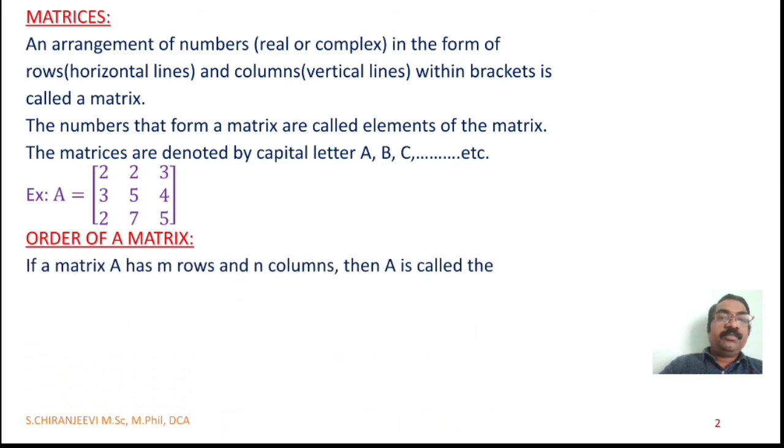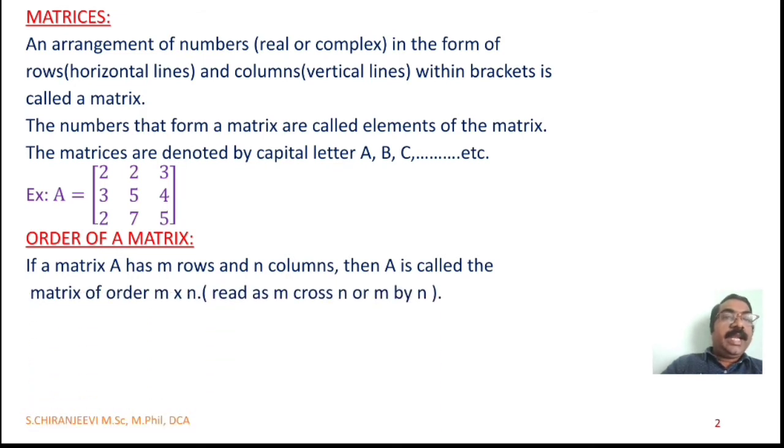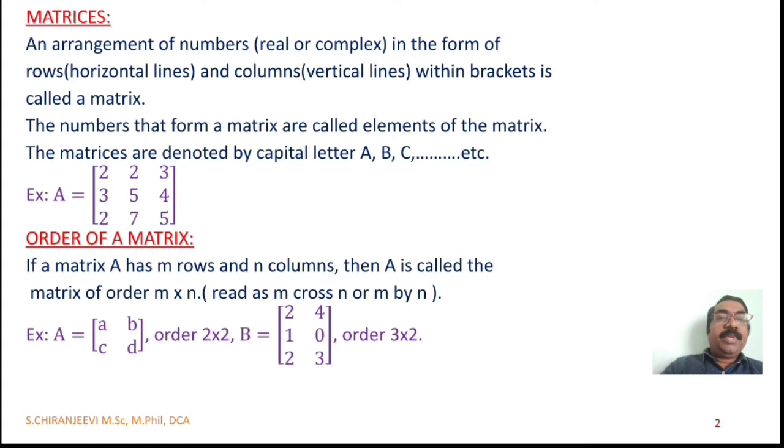Order of a matrix. If a matrix A has m rows and n columns, then A is called a matrix of order m cross n, read as m cross n or m by n. Example: A equal to a, b, c, d. See here we have 2 rows and 2 columns, so the order is 2 cross 2. B is 2, 4, 1, 0, 2, 3. Here we have 3 rows and 2 columns, so the order is 3 cross 2.